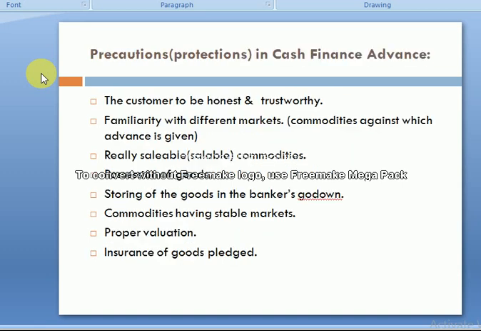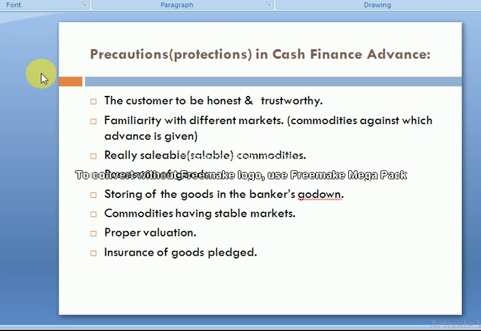Now the precautions, or protections, in cash finance advances. First, the customer must be honest and trustworthy. When cash finance is advanced by the bank, the business customer, whether an individual person or a business, must be honest and trustworthy, with familiarity with the different markets and commodities against which the advance is given.